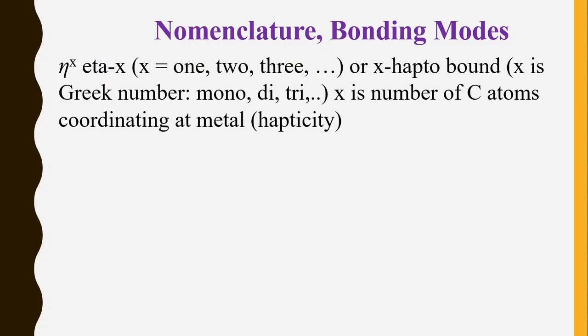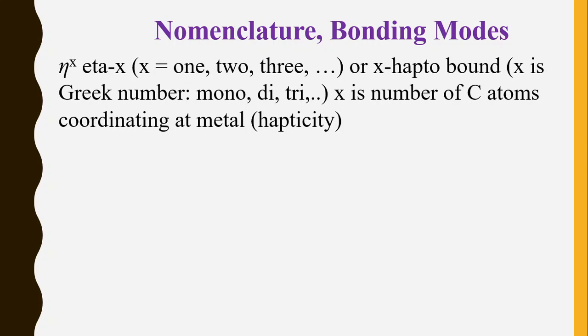Now let's start with the nomenclature and bonding modes. How to give nomenclature to any organometallic compound. So the first important point is hapticity. This symbol is very important because while solving problems of the 18 electron rule and calculating metal-metal bonds, the electron contribution given by ligands is taken into consideration, and hapticity plays an important role.